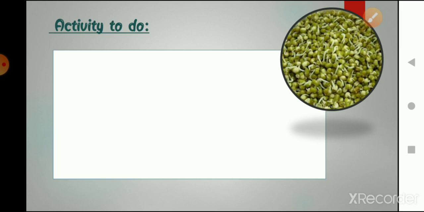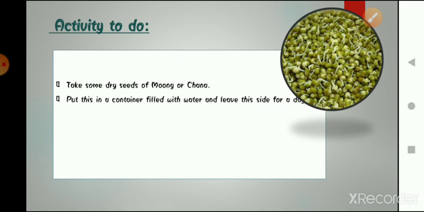Okay, now this is an activity to do. It's basically about sprouting. So for this activity, you have to take some dry seeds of moong or chana dal. Then you have to put this in a container filled with water and leave it for 1 day.